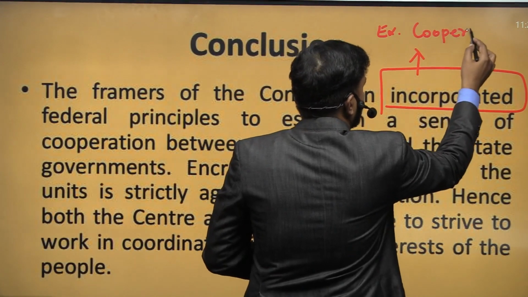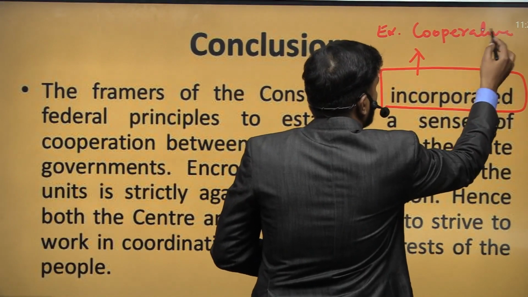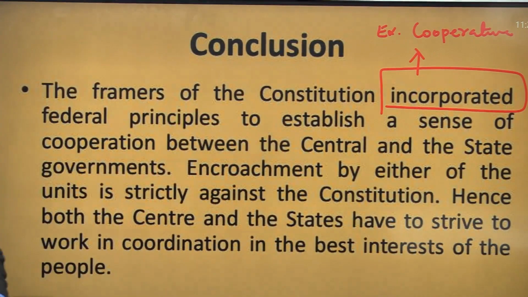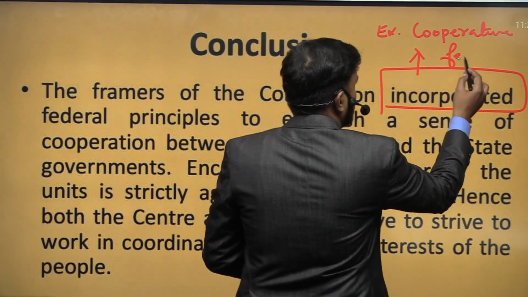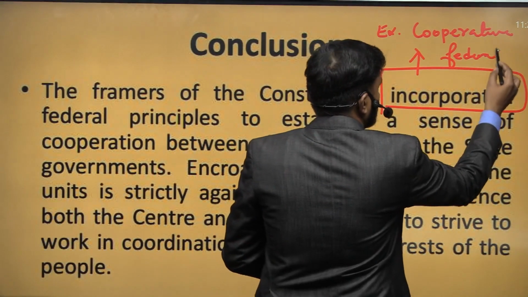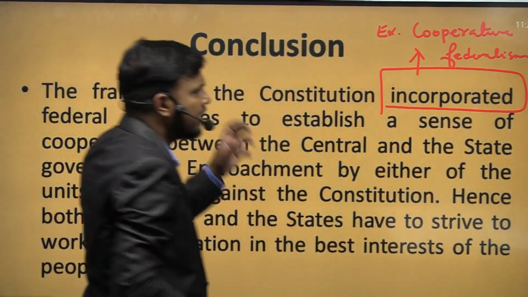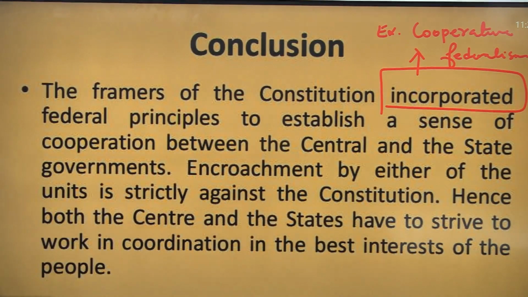When you read the Indian Constitution, you find various examples and reference points where you can say that cooperative federalism is inbuilt in the Indian Constitution. So the Constitution makers had this kind of intention.